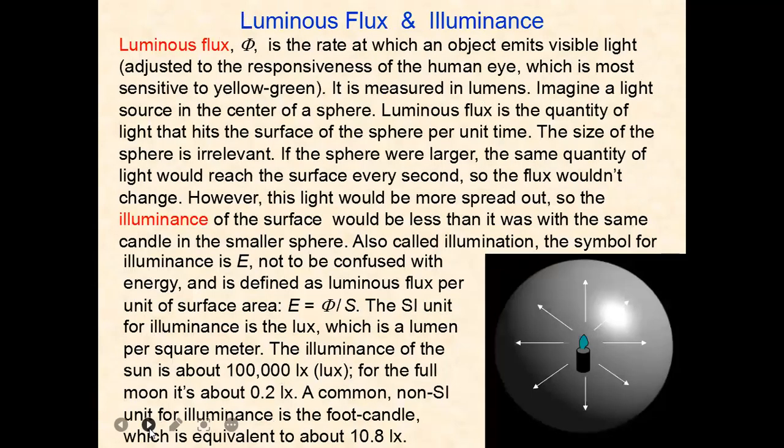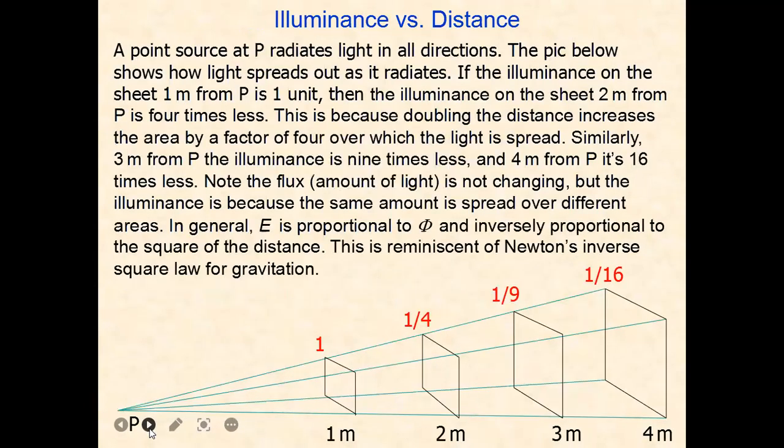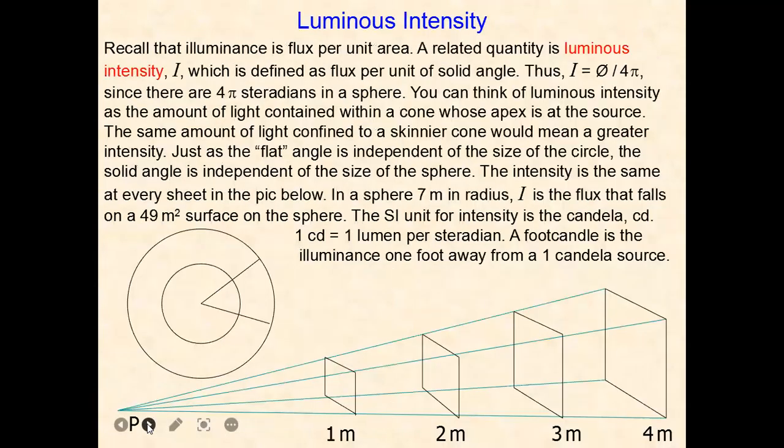Luminous flux and luminous intensity, you must know about this one. And this is luminous intensity versus distance: 1 meter, 2 meters, 3 meters, and 4 meters. So solid angle, you must know what the solid angle is. For a sphere, the circumference of a circle is 2 pi r, and the surface area is S equals 4 pi r squared. You must know. So luminous intensity, what is luminous intensity? It is given by I equals flux divided by 4 pi.